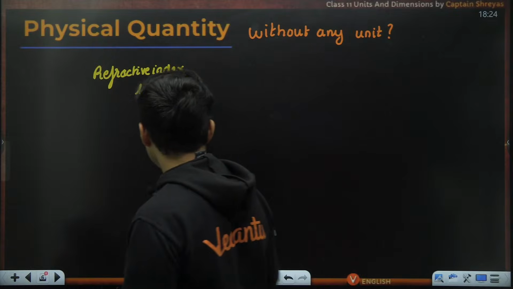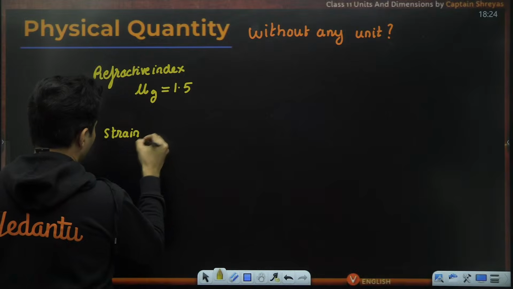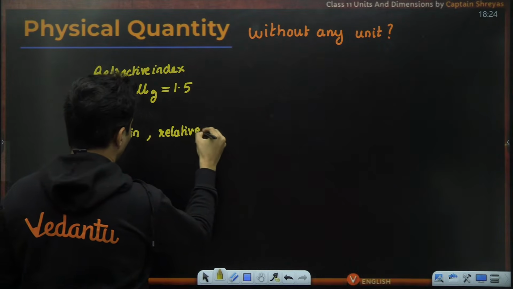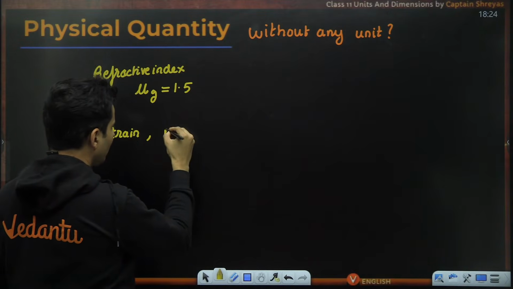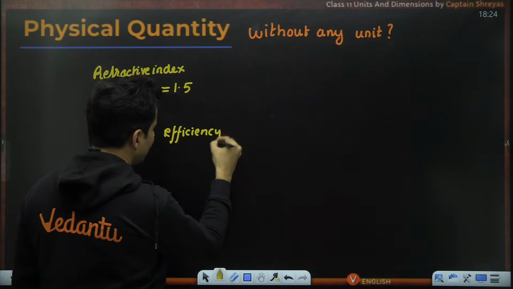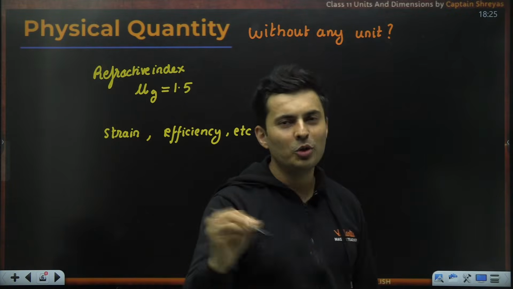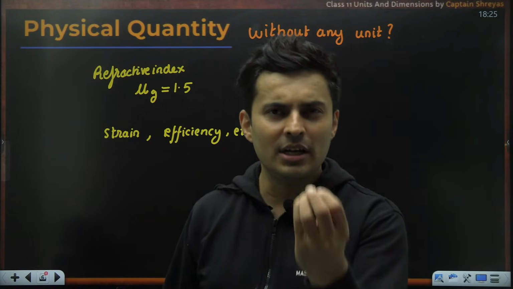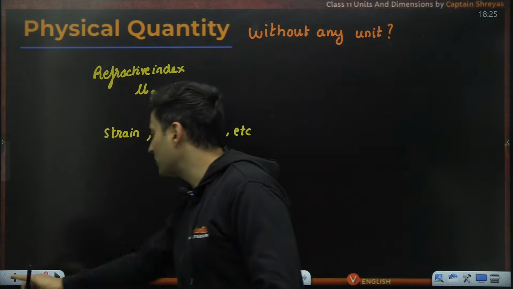Even you will see there are more things like strain, then relative, I would say, or even efficiency. All these things are basically without any kind of unit. So do not worry, there would be certain physical quantities without unit, and if you see that, don't be scared. It is quite possible.